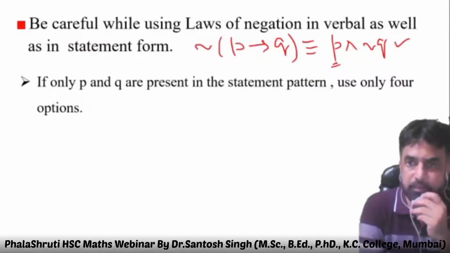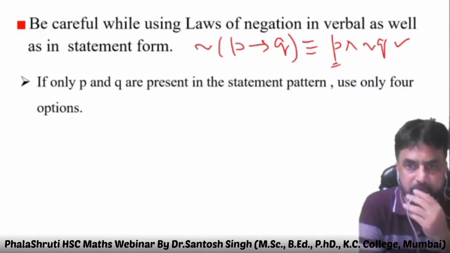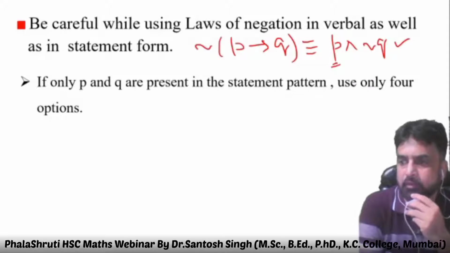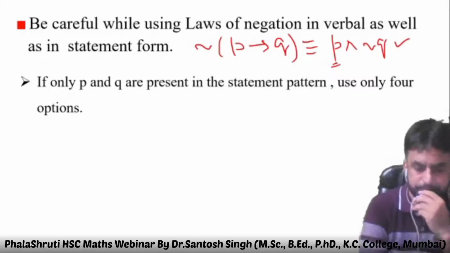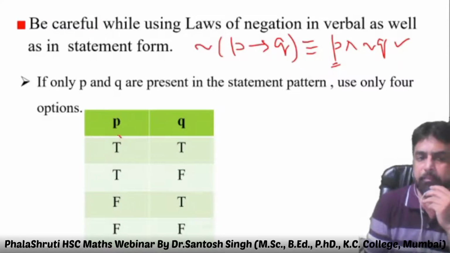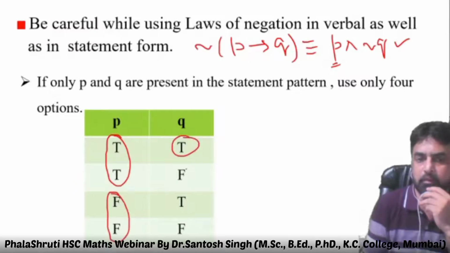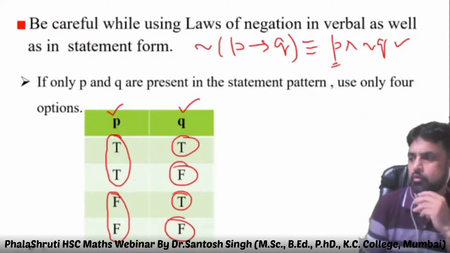That is a very good problem. If only P and Q are present in the statement pattern, use only 4 options. Can anyone tell me what the 4 options are? In P and Q: TT, TF, FT, FF. How do I remember? 2 times T, 2 times F, then 1 T, 1 F, 1 T, 1 F. If only P and Q are introduced, write down only 4 possibilities.